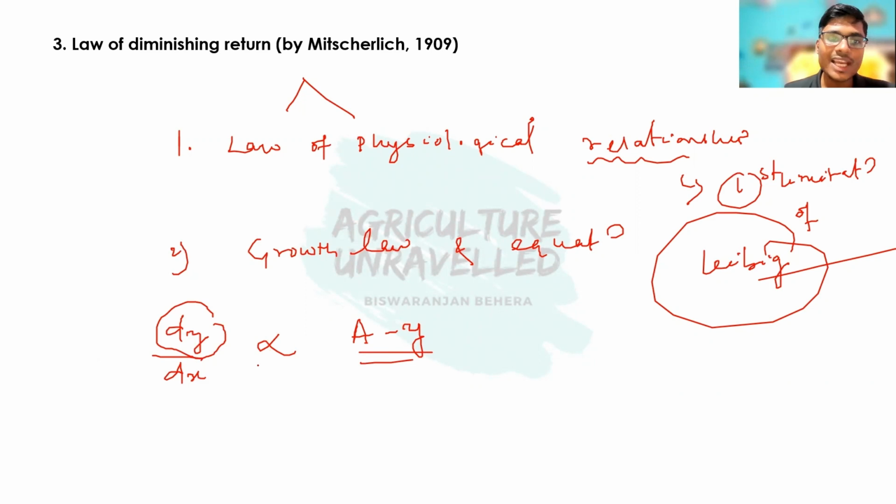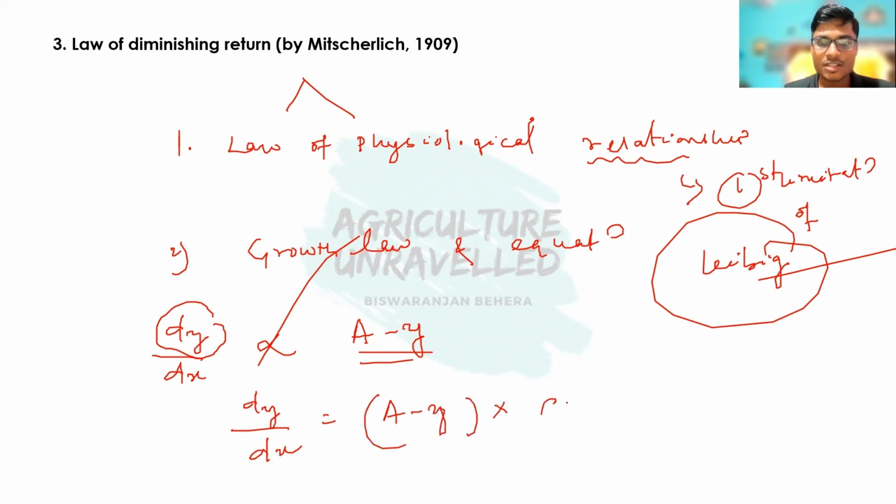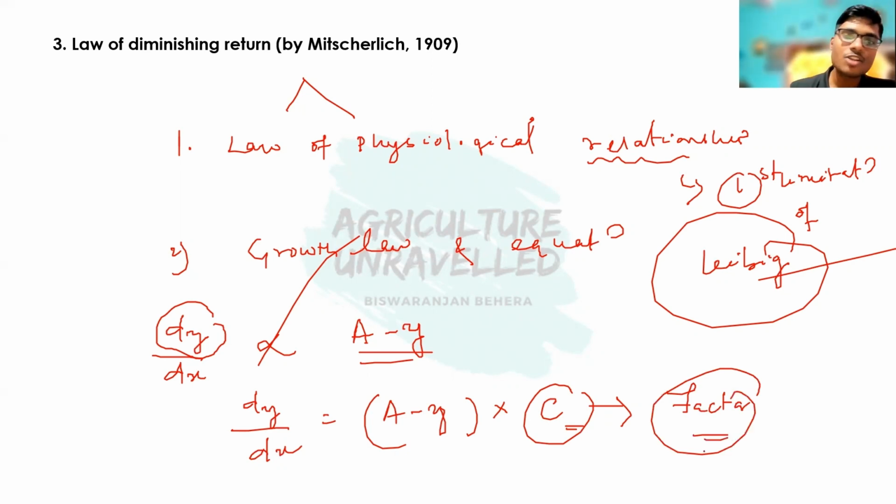Whenever we eliminate this sign of proportionality, the constant of proportionality comes. So it becomes dy by dx is equal to (A minus y) into c. Here c is the proportionality constant, and Mr. Lee called this proportionality constant the factor. So c is Mr. Lee's constant. Remember this.